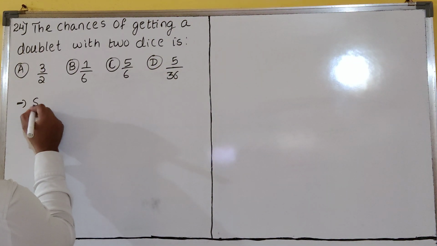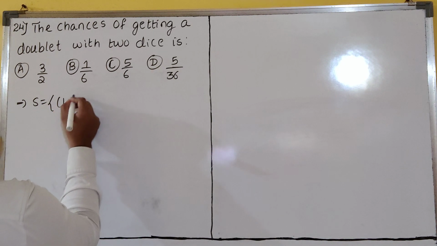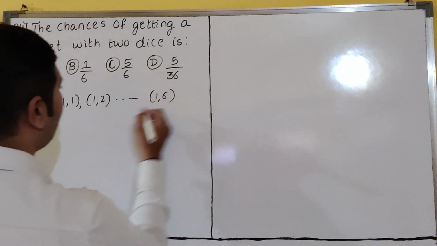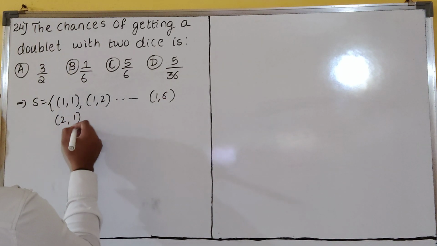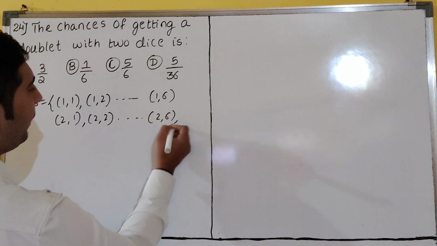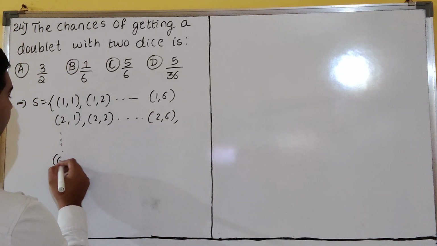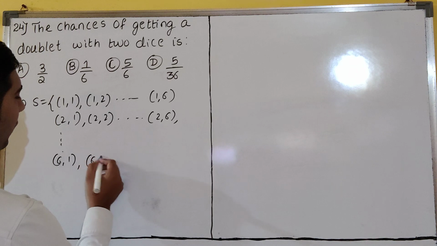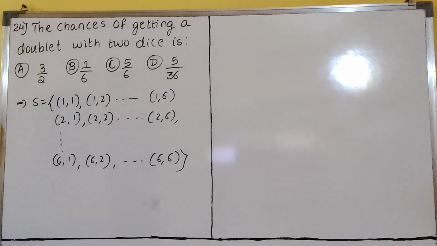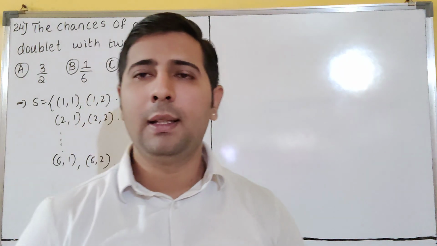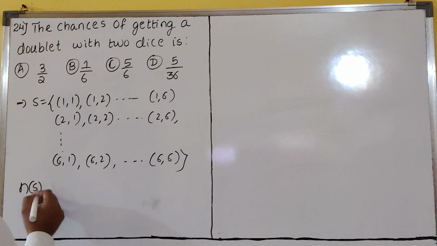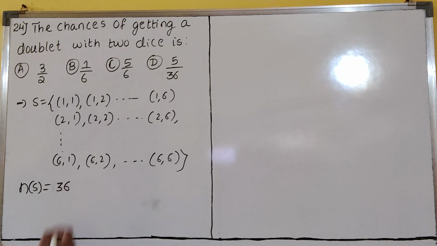You know everyone. So that is 1 1, 1 2, so on up to 1 6. Similarly 2 1, 2 2, so on. It will continue like this. Will you agree? Up to where? 6 1, 6 2, so on up to 6 6. If you throw 2 dice, you will get this. Correct, outcomes. Number of sample space, how many are there? Total 36 are there, dear students.